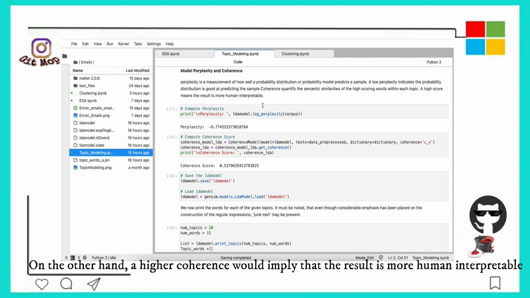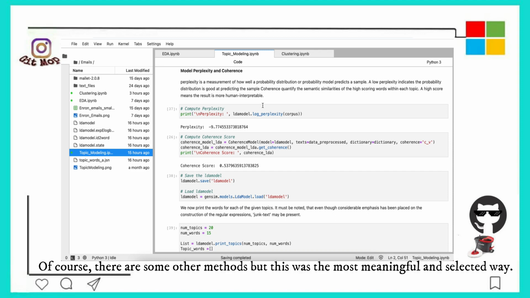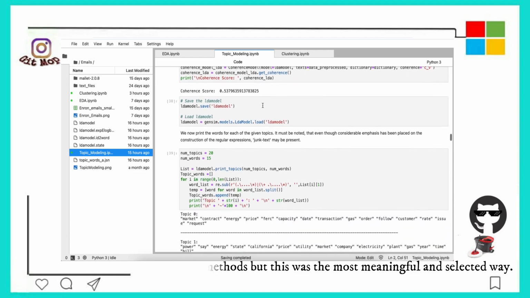And on the other hand, the higher coherence would imply that the result is more human interpretable. So comparing these two values for different numbers of topics could give you an idea about how many topics would be better for your topic modeling. Of course, there are some other methods, but this was the most meaningful and selected way.